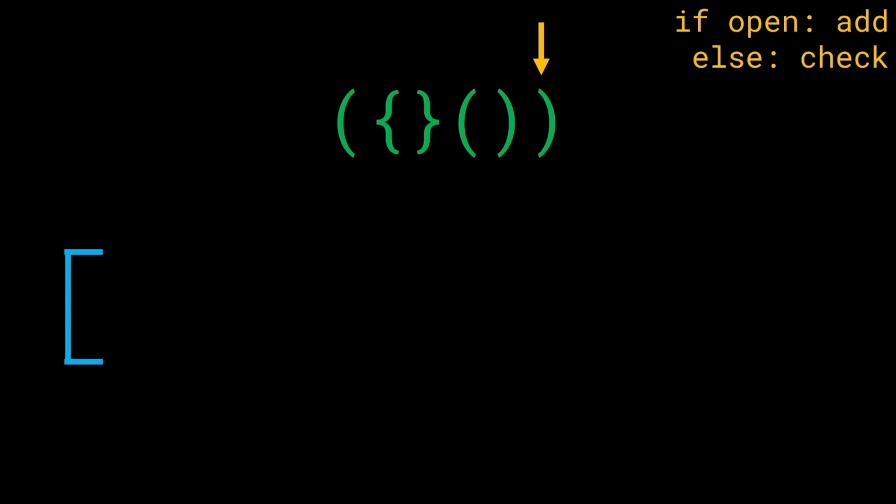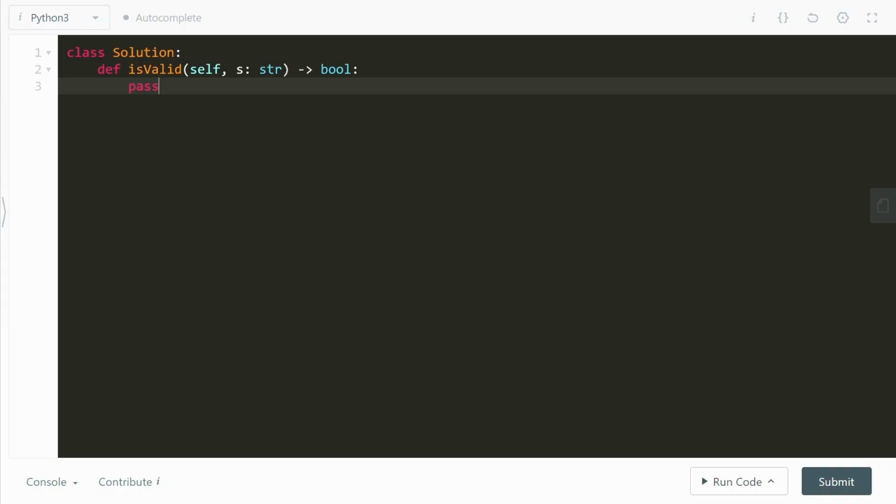Now, what's another case that could happen? Let's say that we have another curly bracket towards the end. Now, this is the entire string. What would happen? In this case, we would add it to the stack, but this would never get resolved. In other words, it will be left alone, and it would make the entire expression invalid, right? So it's very important for us to follow a couple of conditions. Let's go ahead and formalize the logic, and that should make a lot more sense.